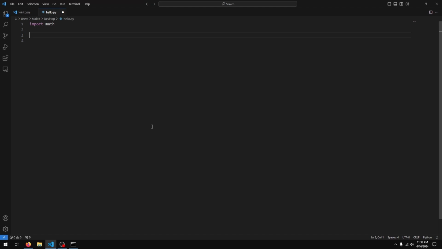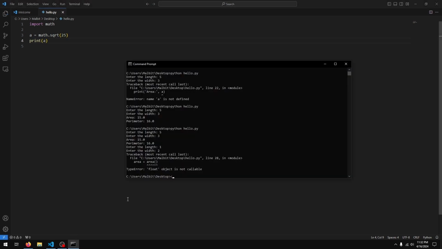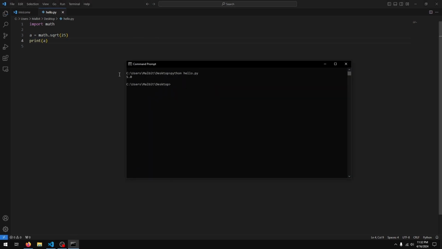And then we can basically use everything that's available in the math module. So one thing that it provides is the square root function. To use that, I can just do math.sqrt and in parentheses the value I wish to square root. So I'll just do 25 as an example. And what I'll do is create a variable and let's print this variable out. Okay. If I run my program, you see we get 5.0, which is the square root of 25.